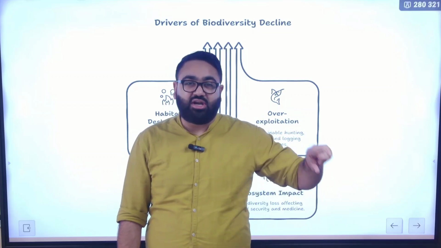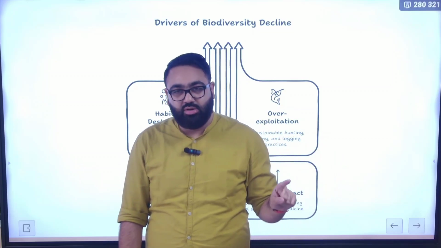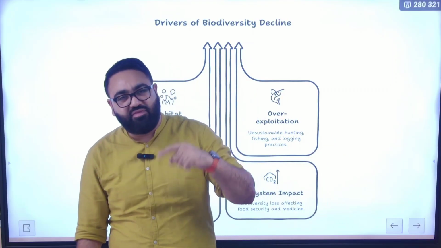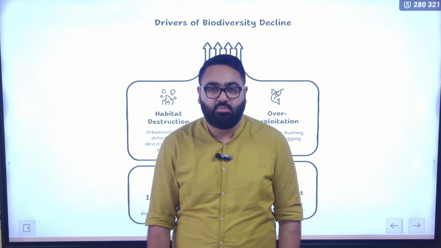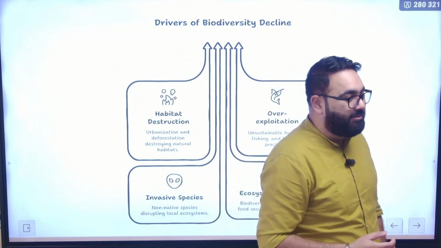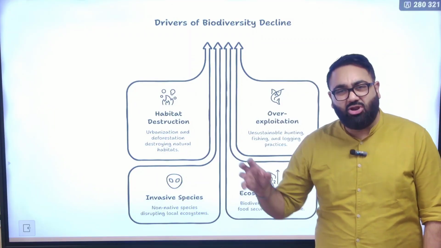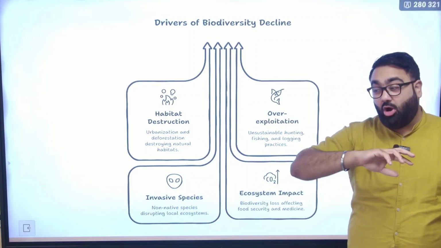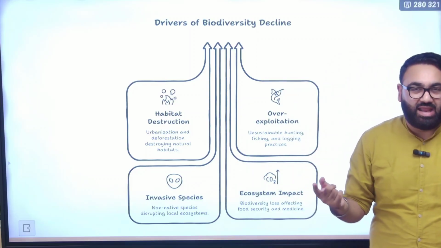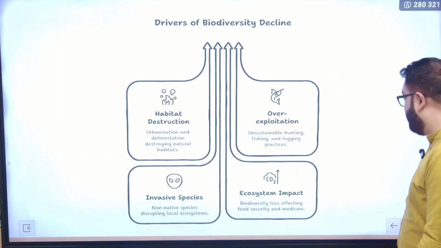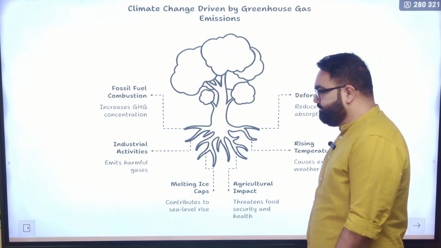There are proven studies that have now shown that any change in the monsoon pattern has an impact on the number of fish being caught in the Bay of Bengal. So when you disrupt this cycle, when you are interfering with the environment, it will have an impact on multiple other sectors of life, multiple other sectors of the economy. And this is where we have to be extremely careful.